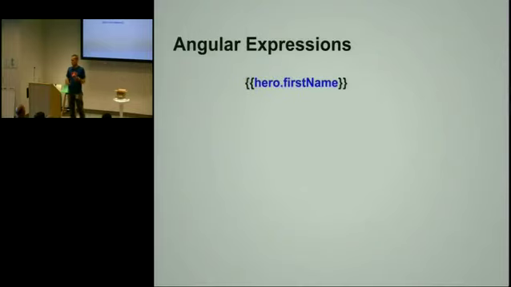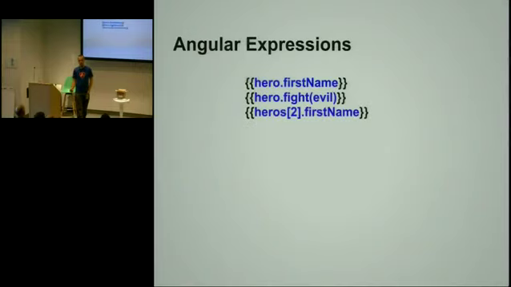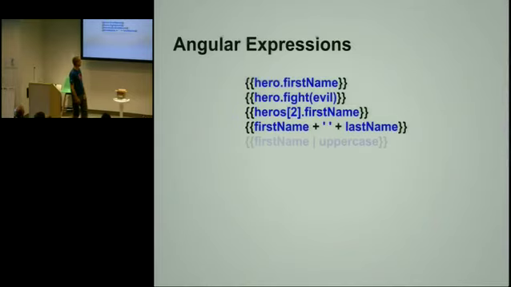Let's talk a bit about Angular expressions that I mentioned earlier. So we've seen that we have something like object dereferencing. You can have an object, you can do hero.firstname. In Angular, you can also call functions. So you could have a getter function. And well, this is not really a good example of a getter function, but bear with me. You can call functions and pass arguments to methods. You can also dereference arrays. You can even do simple arithmetic and string operations.